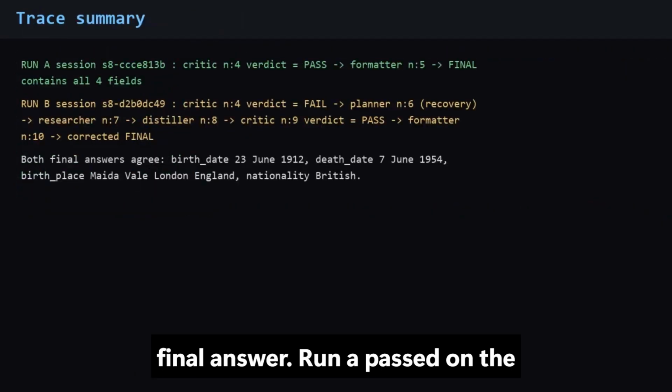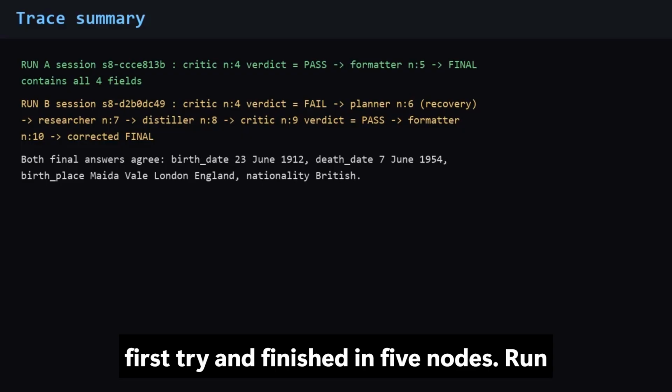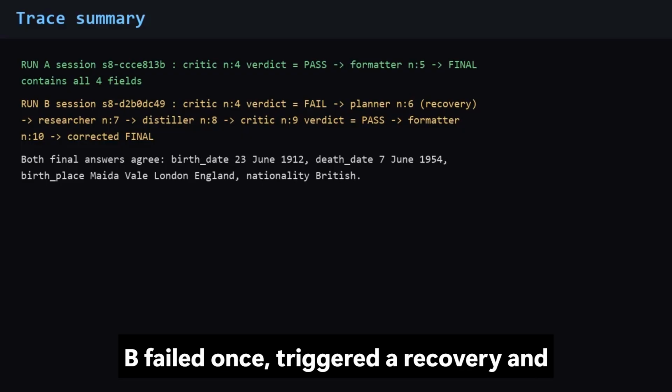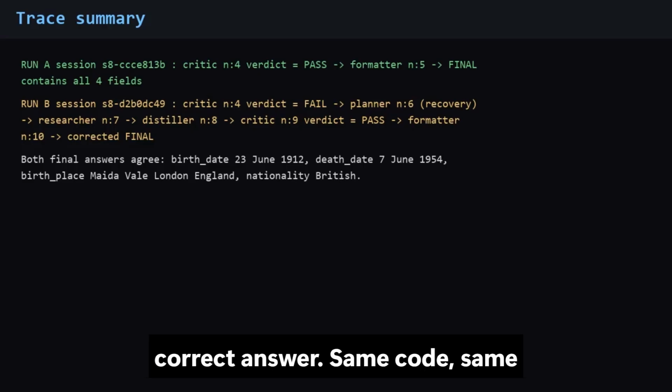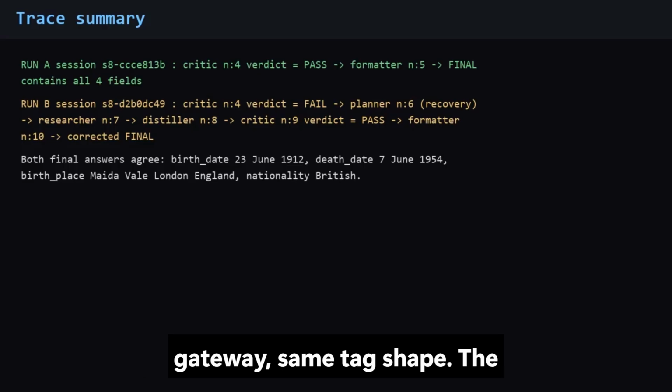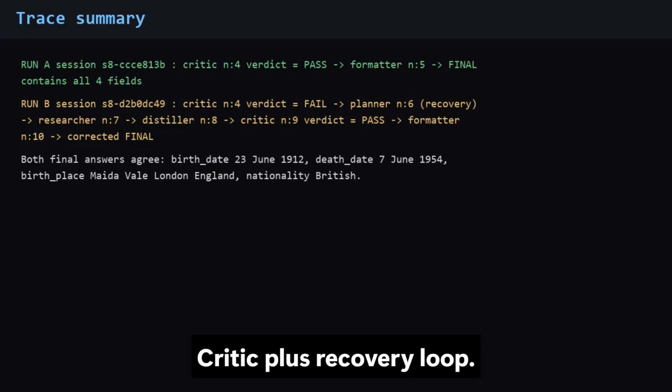Run A passed on the first try and finished in 5 nodes. Run B failed once, triggered a recovery, and finished in 10 nodes with the same correct answer. Same code, same gateway, same DAG shape. The critic plus recovery loop.